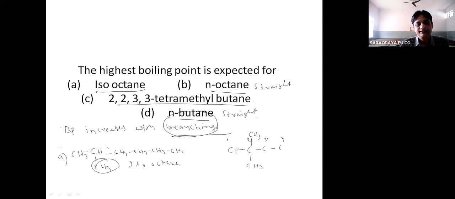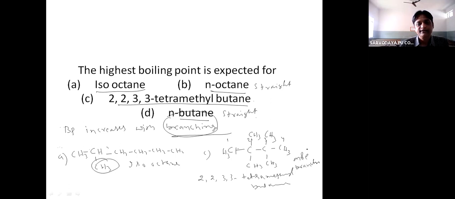Then 3,3, CH3, CH3. Then this is CH3. So this is the structure of 2,2,3,3-tetramethylbutane, which contains more branching.